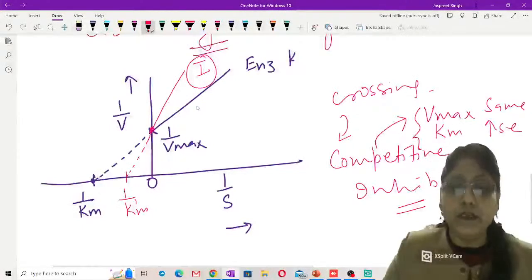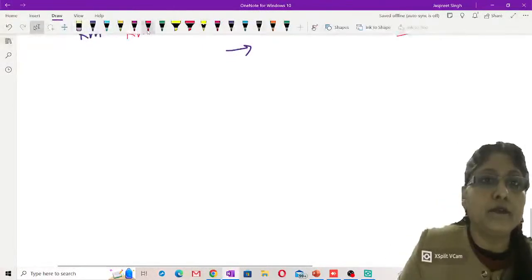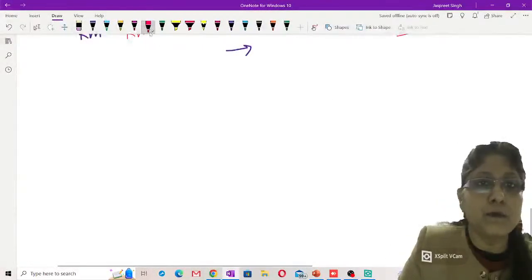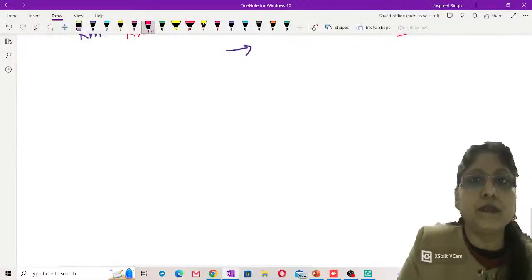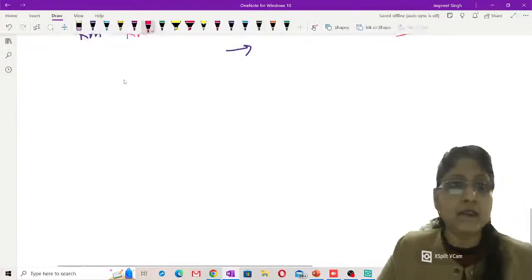And for the non-competitive inhibitor, what actually happens whenever a non-competitive inhibitor is acting? What is the impact on Vmax?